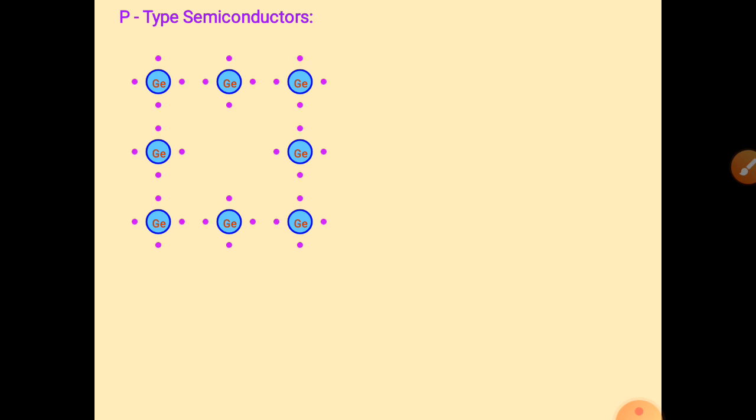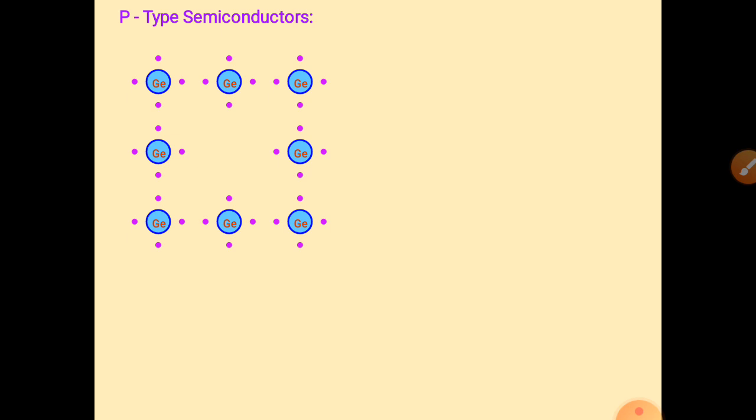Now we are moving on to P type semiconductors. By name, P type means positive type, which means this type of semiconductor has more holes. Similarly, we take a germanium crystal, which has 4 valency.